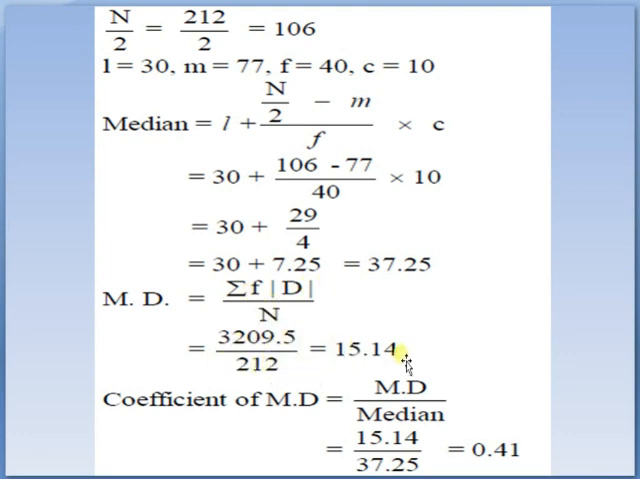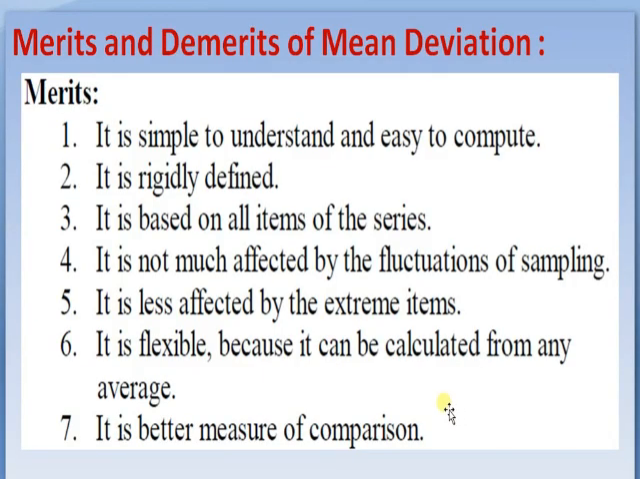20 multiplied by 32.25 is 645, 22.25 multiplied by 25, we got 556.25, like this, and the summation of f mod d is 3209.5. Then the mean deviation from median is summation f mod d divided by n, that is 3209.5 divided by 212, that is 15.14. The coefficient of mean deviation is mean deviation from median divided by median, that is 15.14 divided by 37.25, that is 0.41.